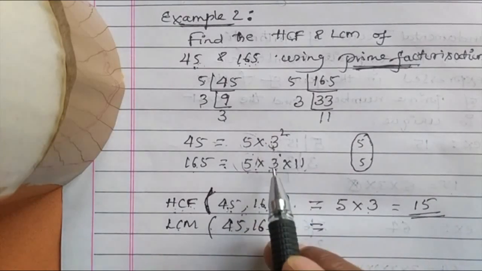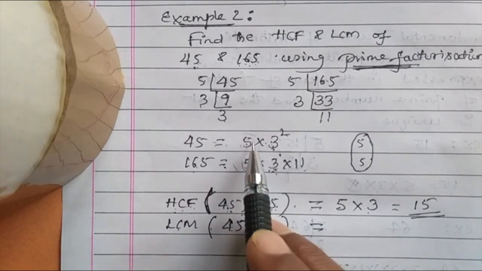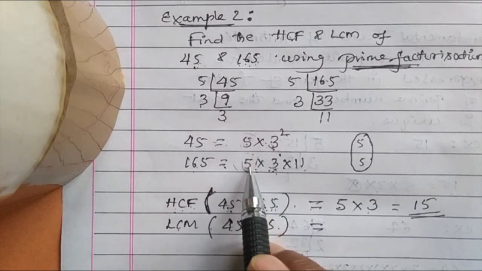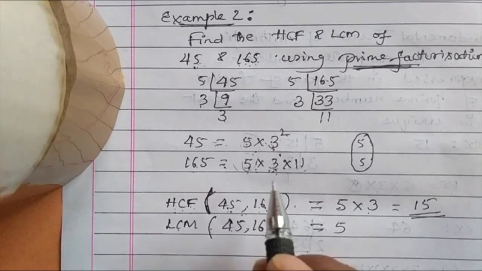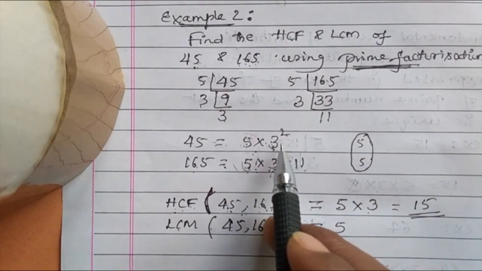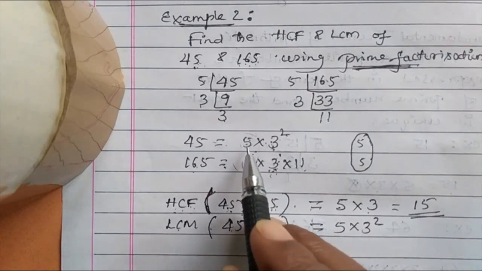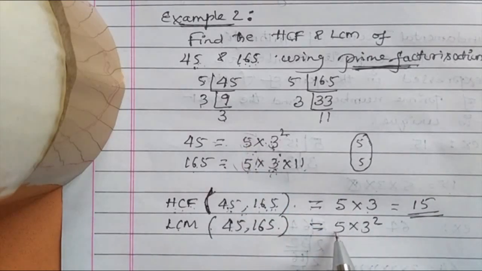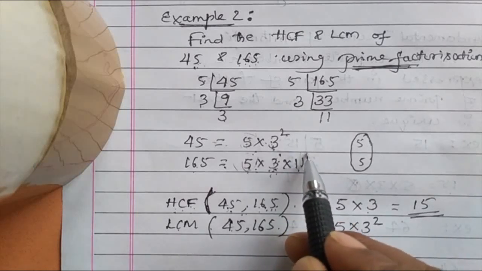LCM is: select any prime number from these two, but it should be the highest. Look at 5 and 5. Any one 5 you take, but it should be the highest degree. 5 one time, 5 one time, but the highest is 5 one time only. See, 3 squared and 3. In this 3 squared and 3, the highest is 3 squared. You have to select the highest. 5 to the power of 1, and 3 squared and 3, 3 squared is highest. 11 is only one time, so 11 has degree 1.